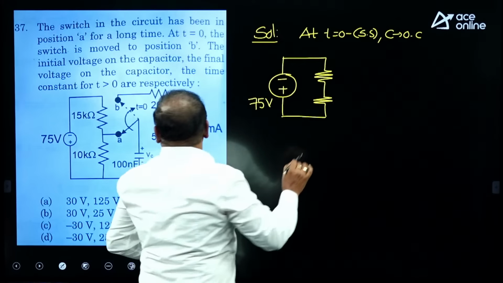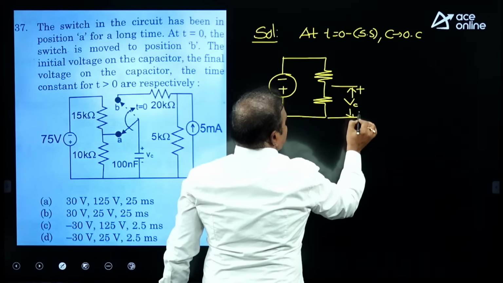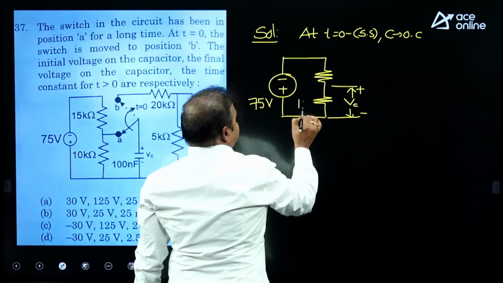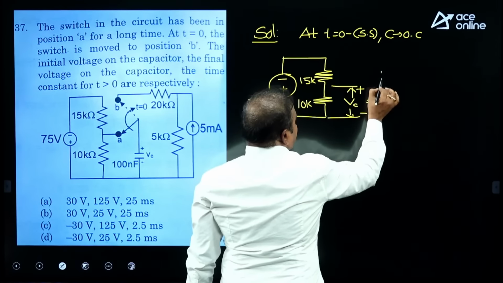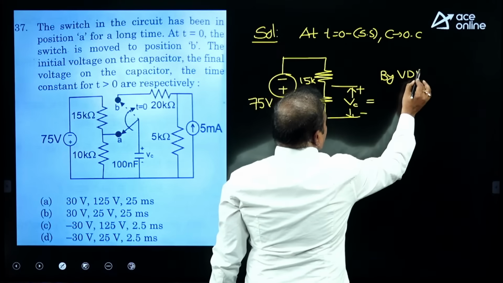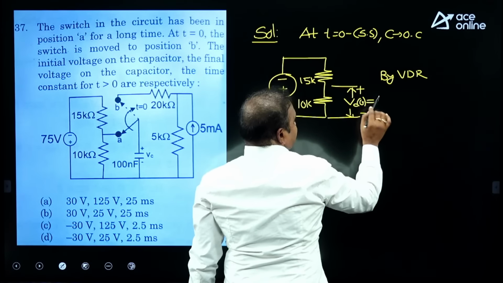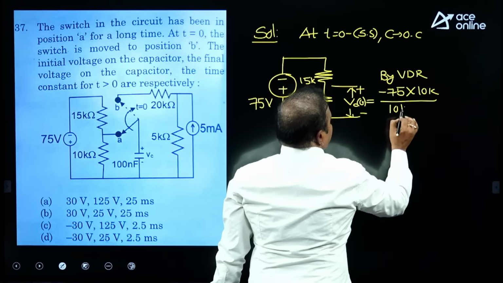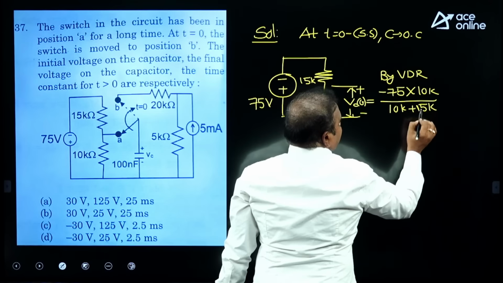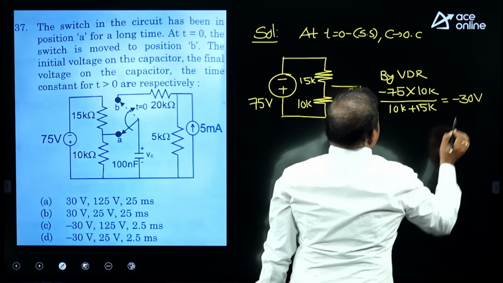This is negative to positive, here Vc is positive and this is negative. That is why, as per the source given, by the voltage division rule, Vc of 0 minus, which is the same as Vc of 0 plus, we are getting minus 75 into 10k by (10k plus 15k). Nothing but here 25, 3 times, you are getting minus 30 volts.